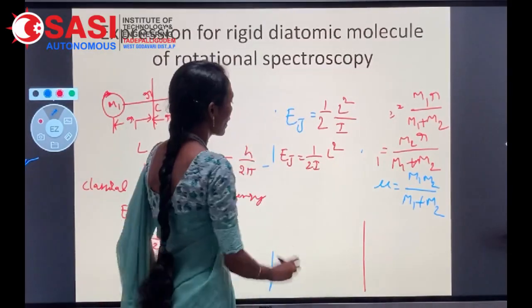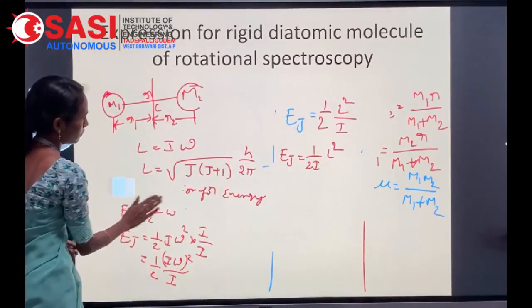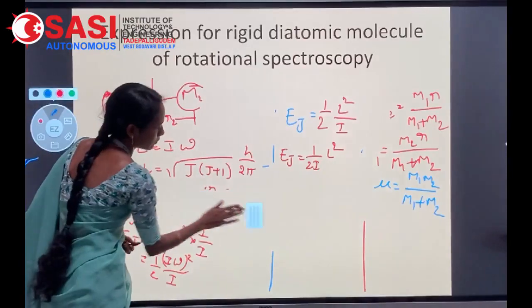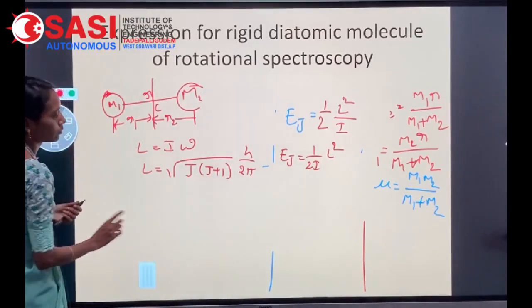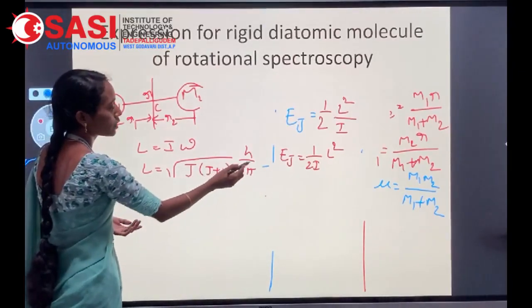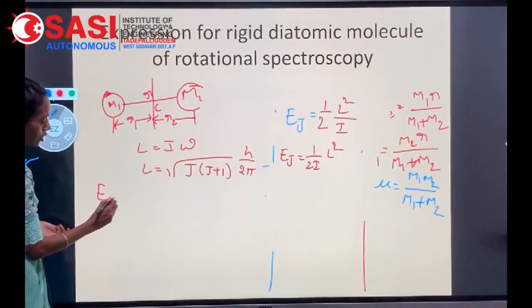We have the L value, square root of J into J plus 1 into h by 2 pi. Substitute the L value in the equation.